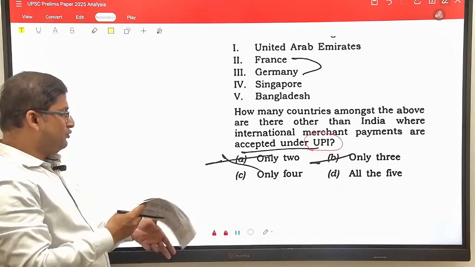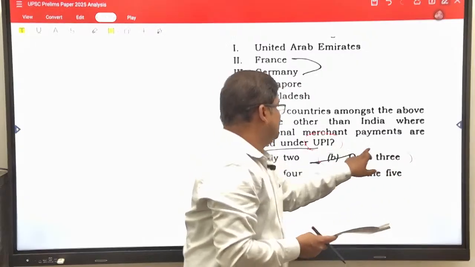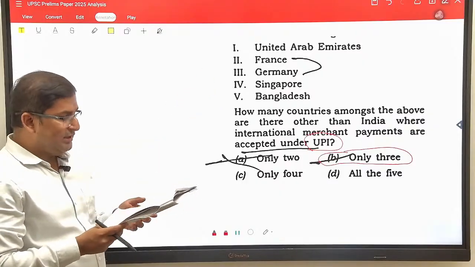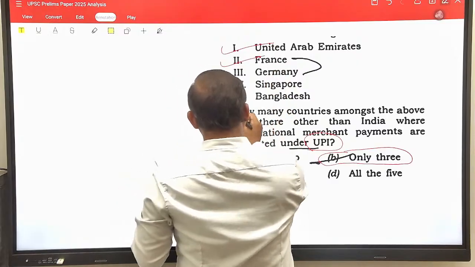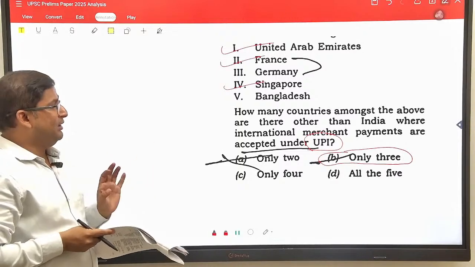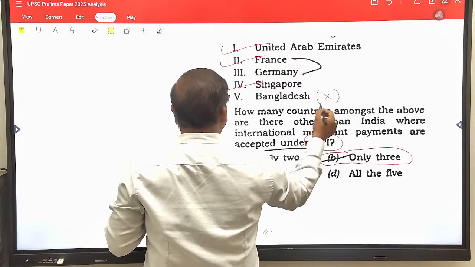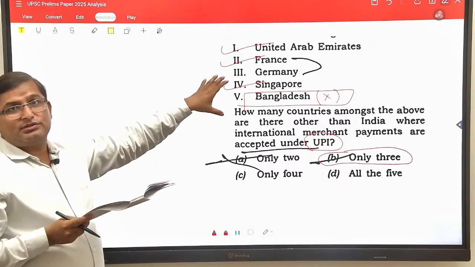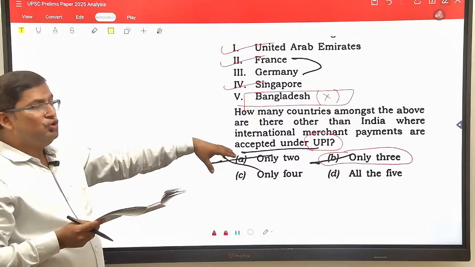So, the answer to this question would be only 3 countries in the given options. There are other countries also, but only 3 countries here, that is United Arab Emirates, France and Singapore. Germany and Bangladesh are still not accepting money through UPI. See, you can easily eliminate Bangladesh because we do not have a good cordial relation with Bangladesh. But this is a factual question, and this was in the current affairs news throughout the year, in how many countries UPI has been accepted.